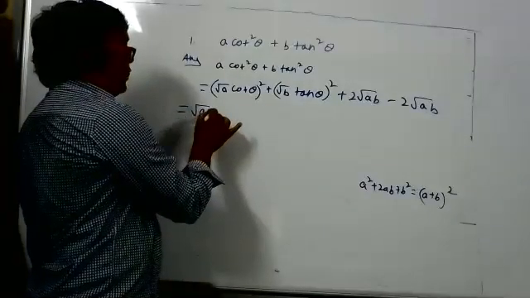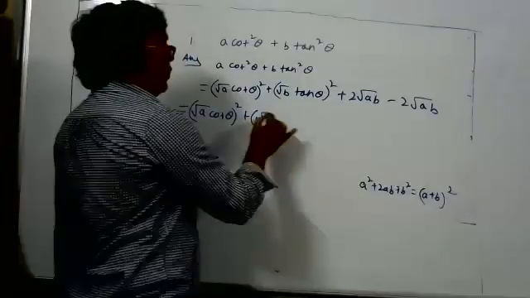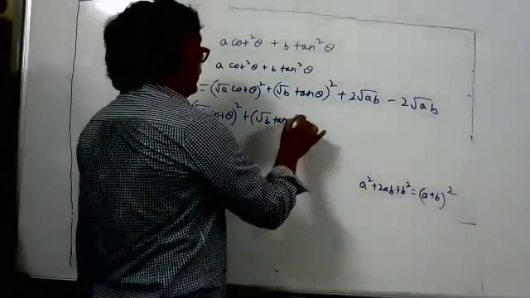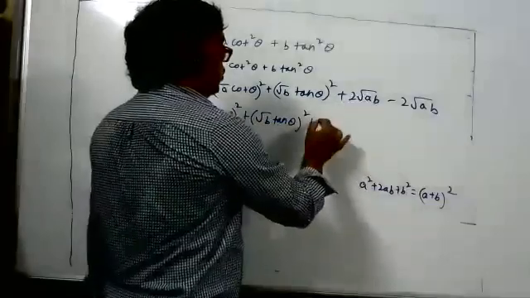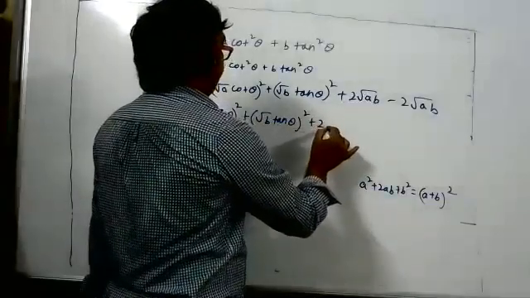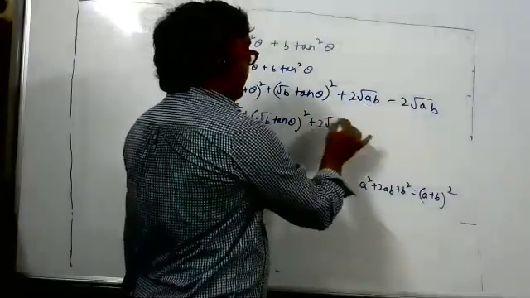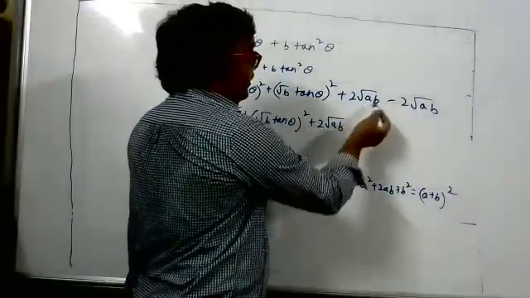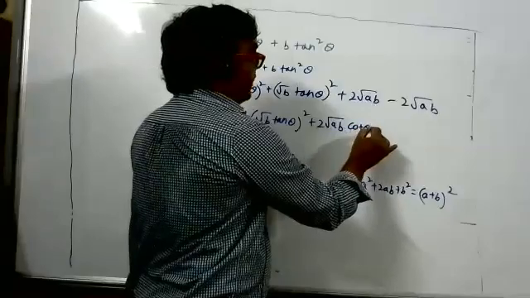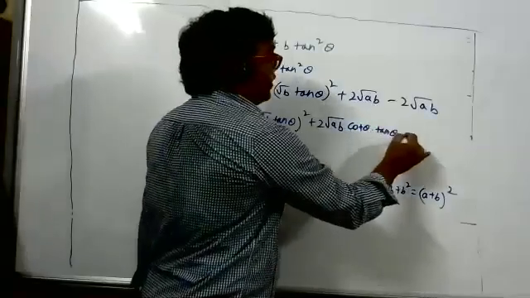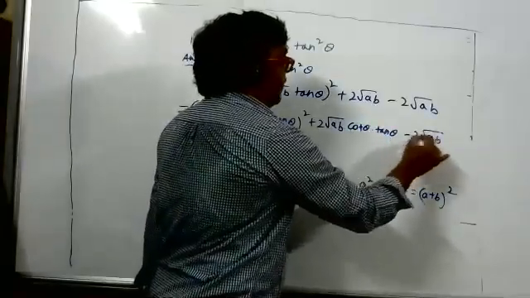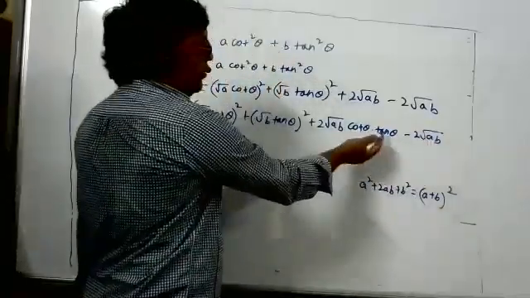Now, cot theta into tan theta is 1 only.